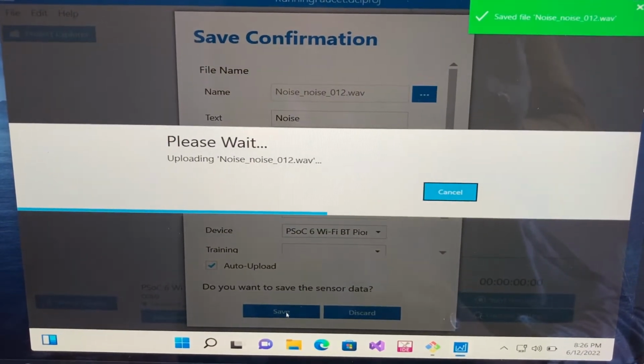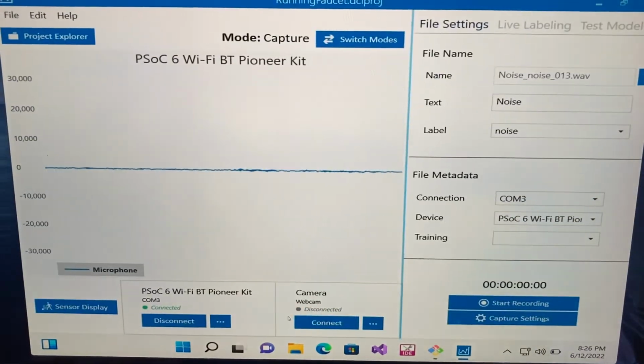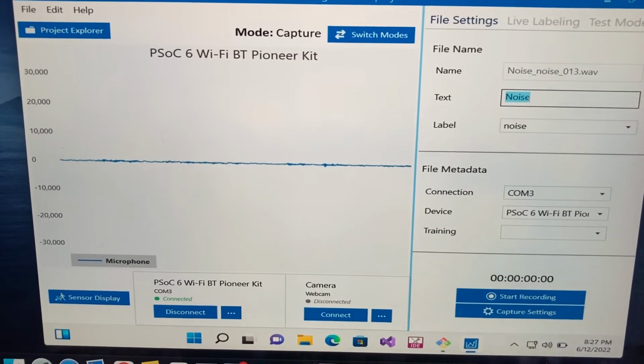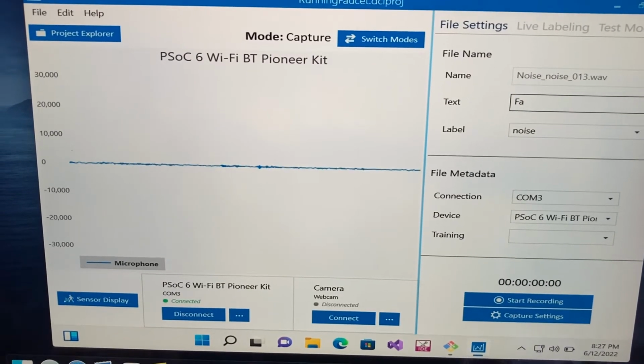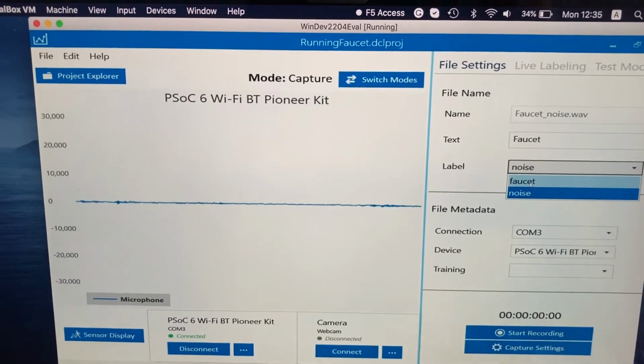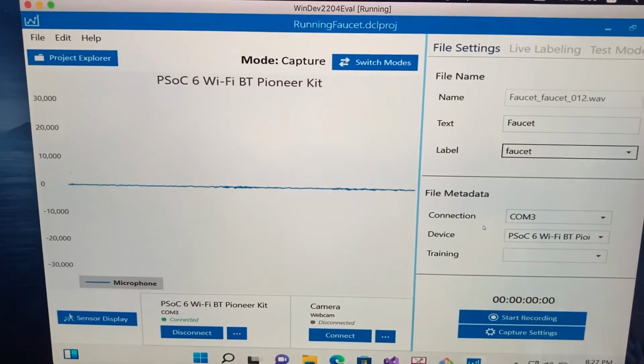This data is being uploaded to the SensiML cloud. Now we can go ahead and change this to Faucet and select the label as Faucet. Then we are going to collect the Faucet data.